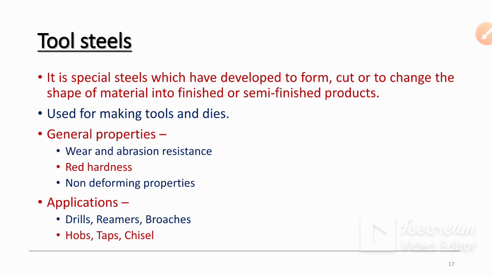Broaches are also used to make slots and grooves. Hobs are used to make gears. Taps are used to make internal threads, and chisels are used to remove the material from the workpiece. So these are the applications of tool steels.